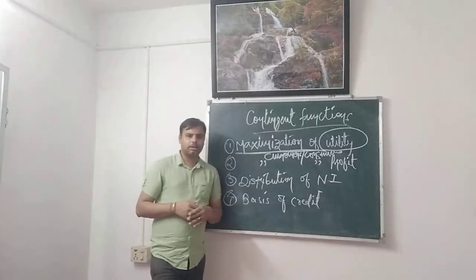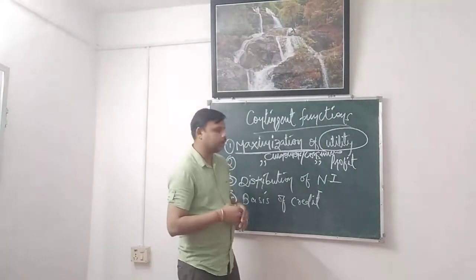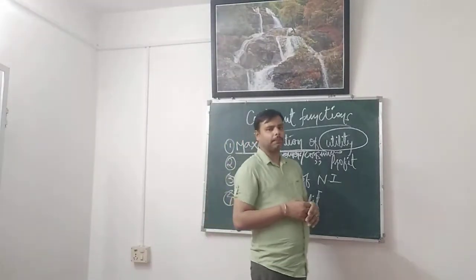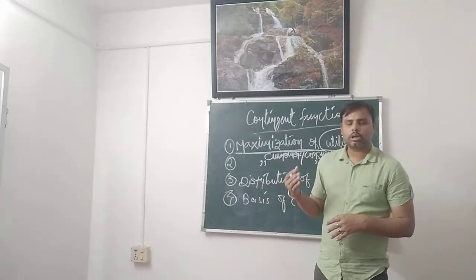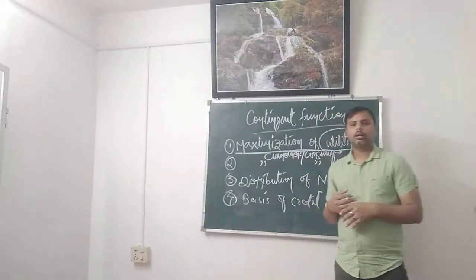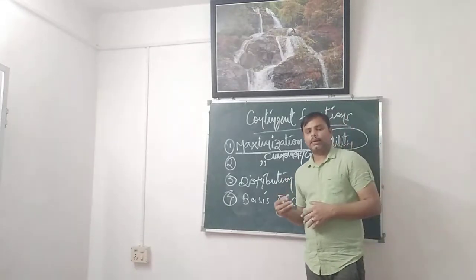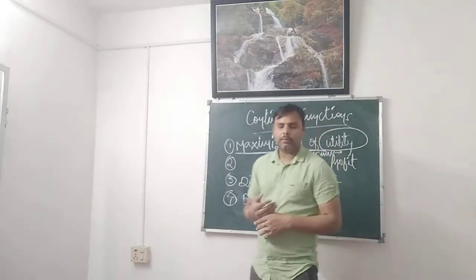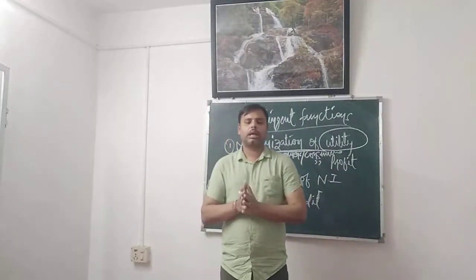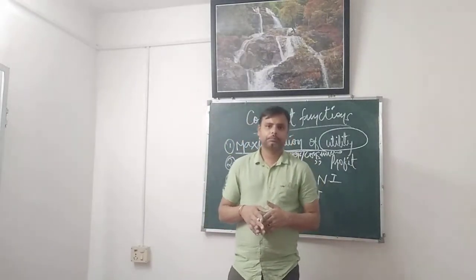So third is distribution of national income. The national income is the sum total of income derived by the residents of a country. Whatever income is added by every individual, when it is summed up together, it becomes the national income.